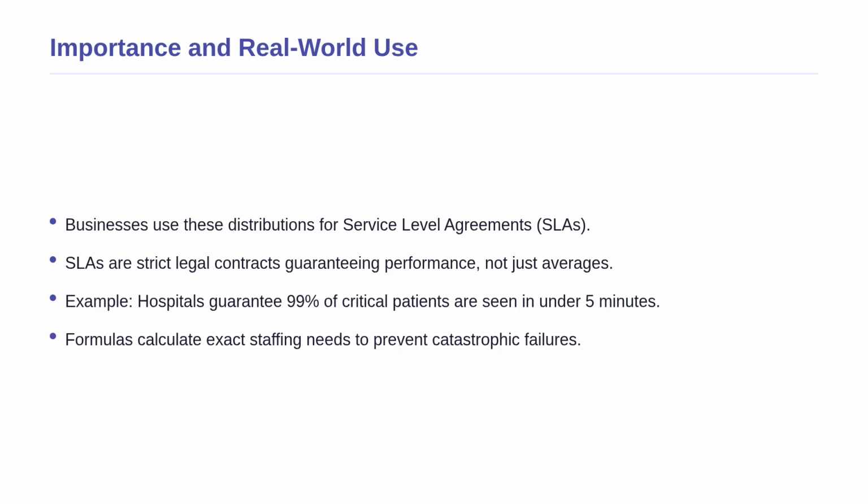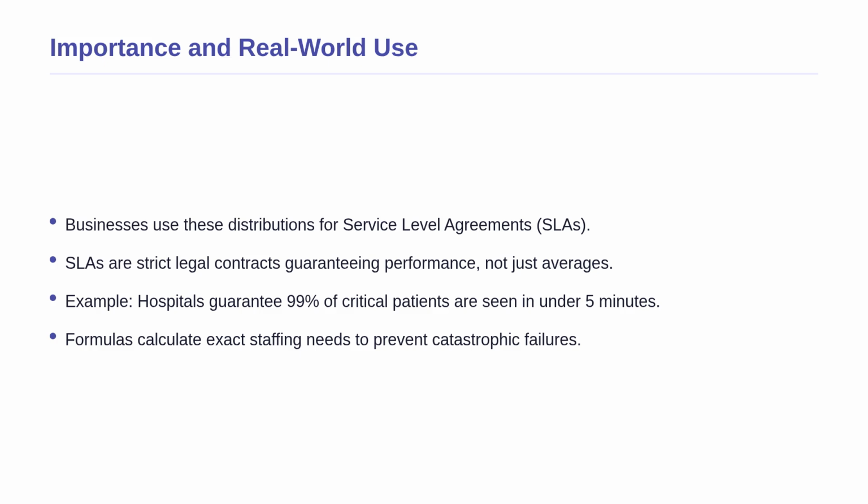Now that we have seen the math and the graphs, why does this matter? In the real world, businesses do not just promise average results. They sign service level agreements, which are strict legal contracts guaranteeing performance. For example, an emergency room cannot just rely on an average wait time. They need to guarantee that 99% of critical patients are seen in under 5 minutes. By using these exact waiting time distribution formulas, managers can calculate precisely how many servers or doctors they need to meet these strict guarantees.